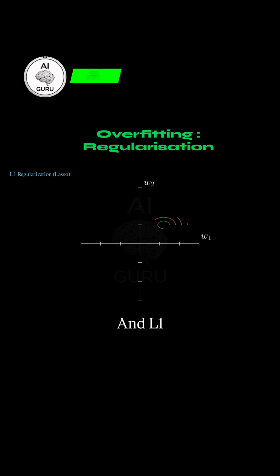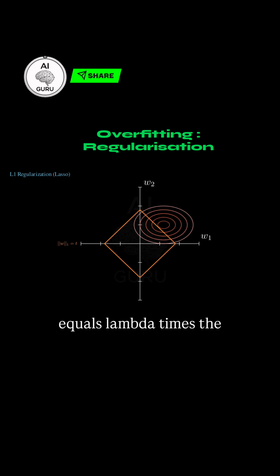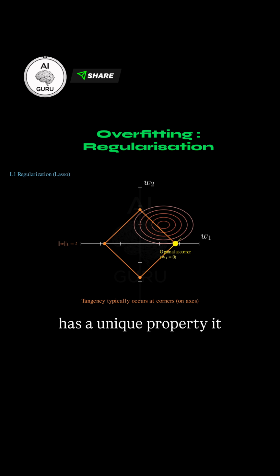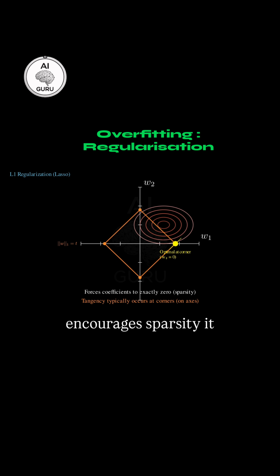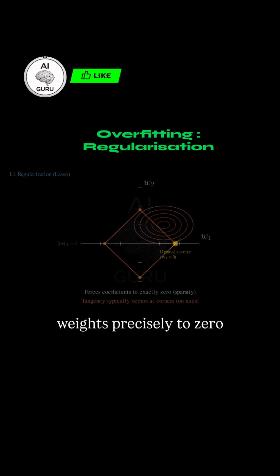And L1. L1 regularization, R1 equals lambda times the sum of the absolute value of Wi. This penalty is based on the sum of the absolute values of the weights. L1 has a unique property. It encourages sparsity. It drives many less important weights precisely to zero.